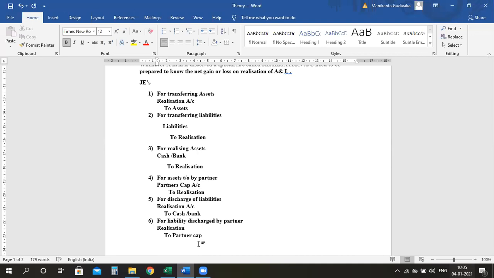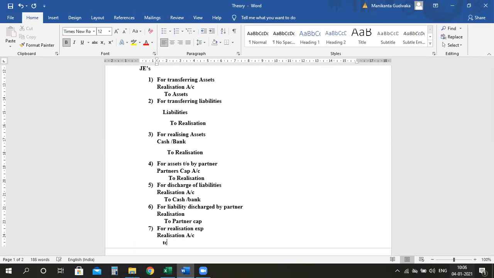Clear. So the seventh entry is for realization expenses. Okay. For realization expenses paid. Why, ma'am? For all this realization process, don't you incur certain expenses? Definitely yes. So for all the realization expenses, it is very simple. Realization account debit to bank. Realization account debit to cash or bank. Simple.